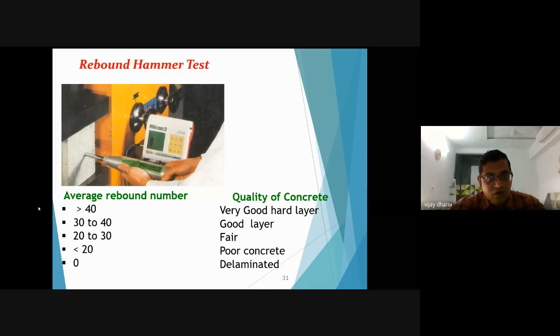If your rebound number is more than 40, then you can say your concrete surface is very good, a very hard layer on the top surface. If your rebound numbers are decreasing, and the rebound number is very less, below 20, you can say it is a poor concrete. On a delaminated surface, you can have a reading of 0. So you can say it's a totally delaminated concrete.